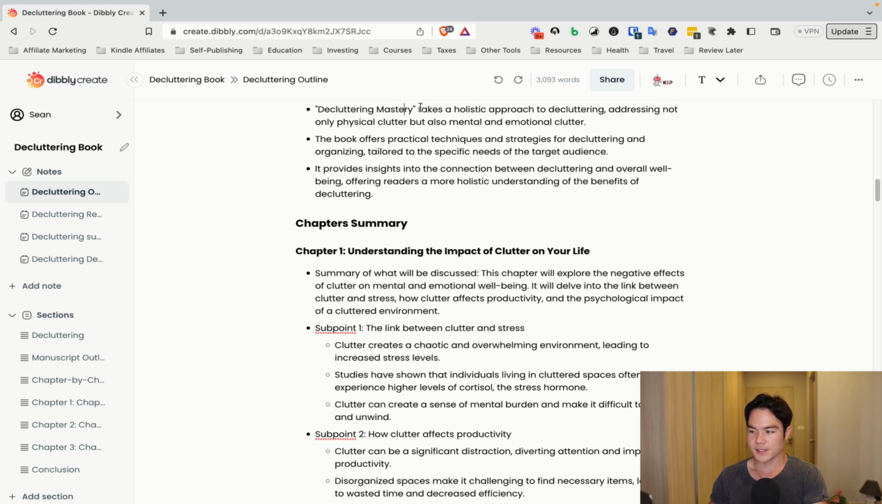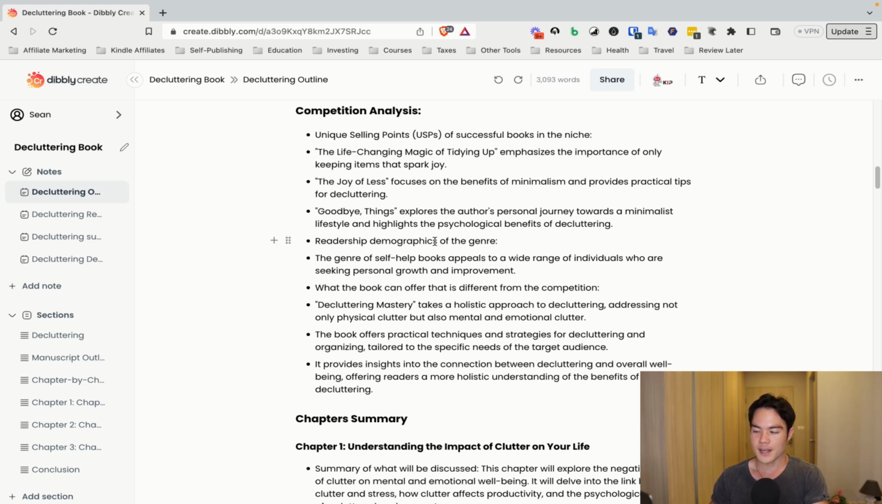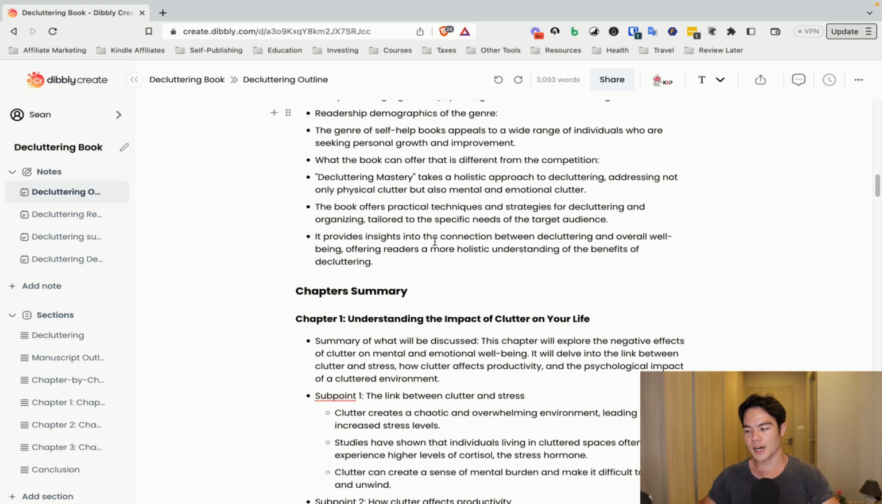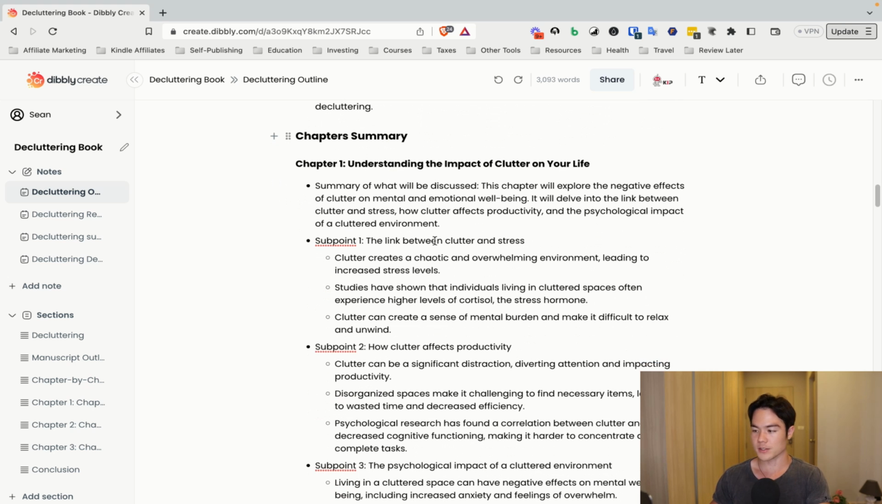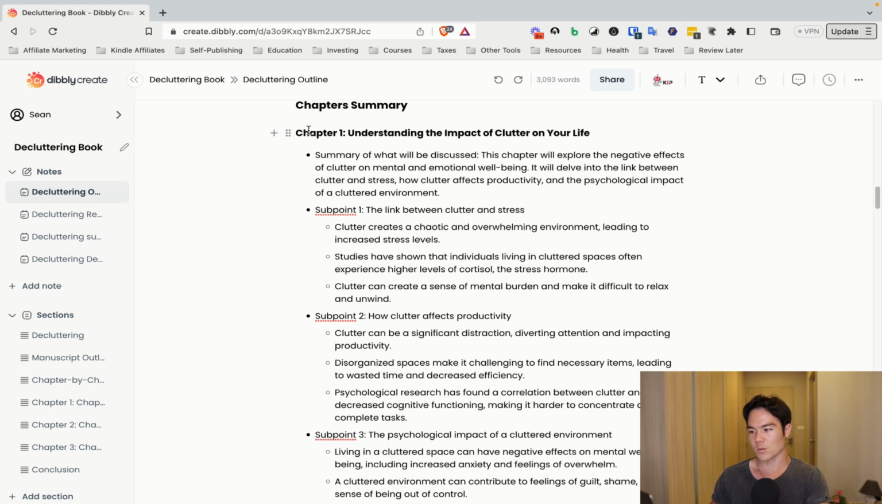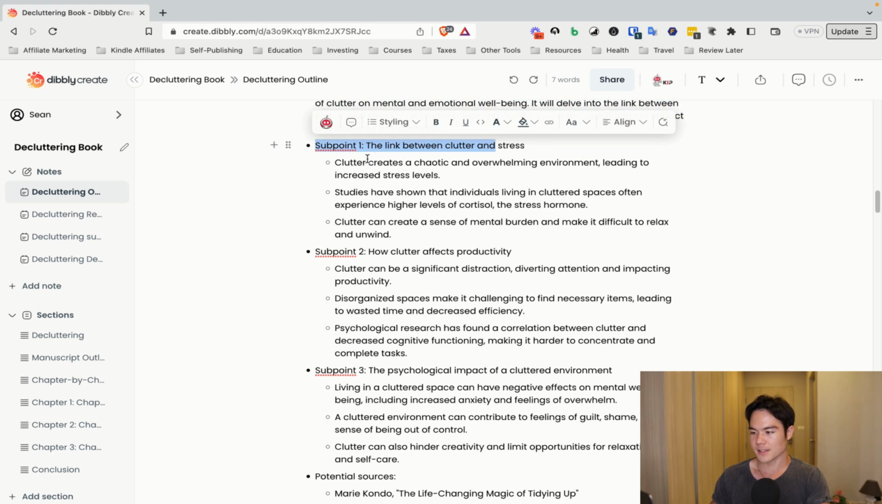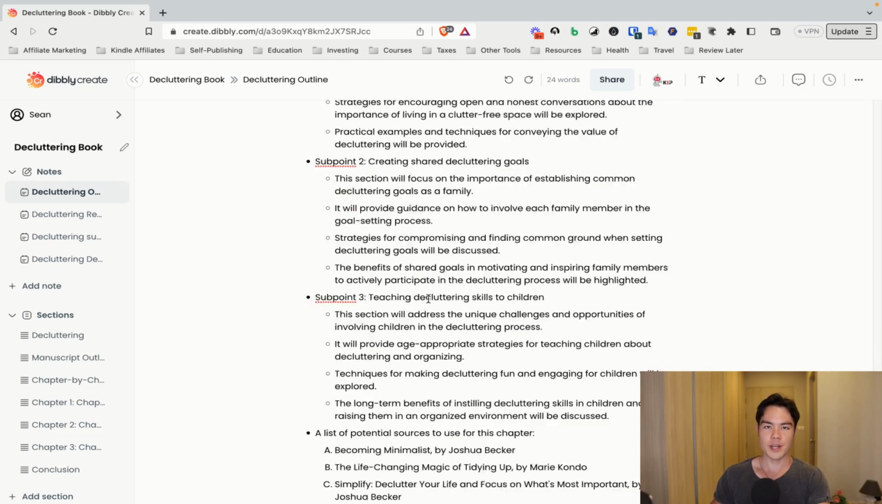So Dibbly is suggesting that we take a holistic approach to decluttering, addressing not only physical clutter, but also mental and emotional clutter. So it is literally telling you, hey, these are all the competitors, this is how they're standing out, and this is how you can stand out from all your competition in the marketplace. So that is actually really cool. And finally, we got the chapter summaries, which is super detailed. Once again, we have the chapter, and the summary and the subpoint and the summary for each subpoint. And that pretty much continues for 8 chapters.